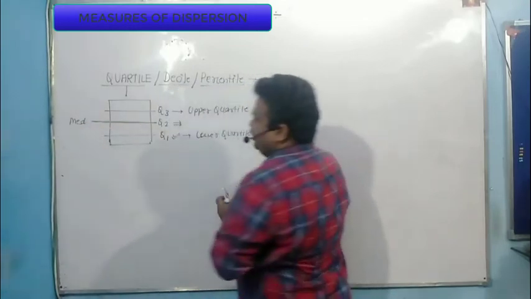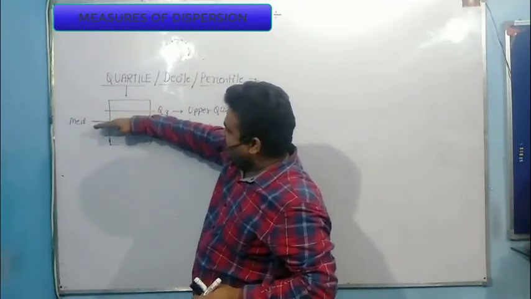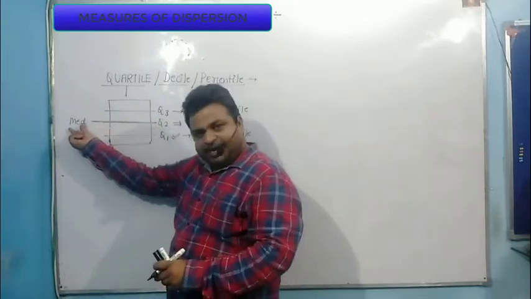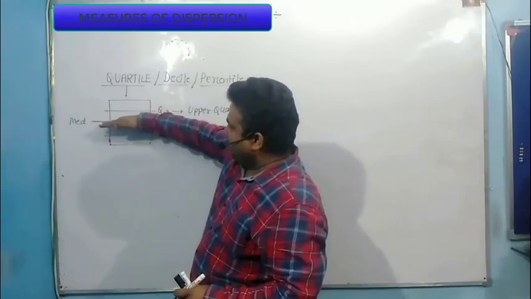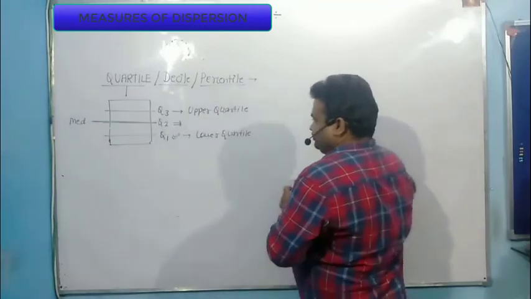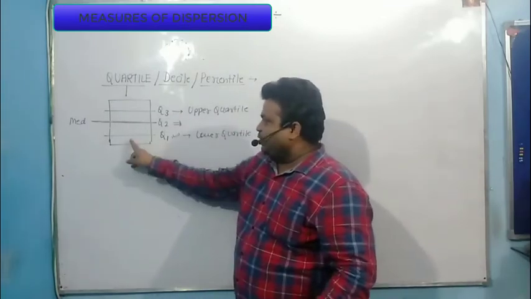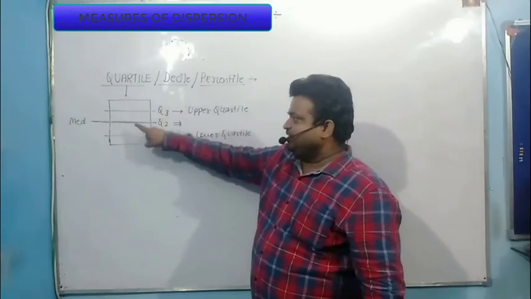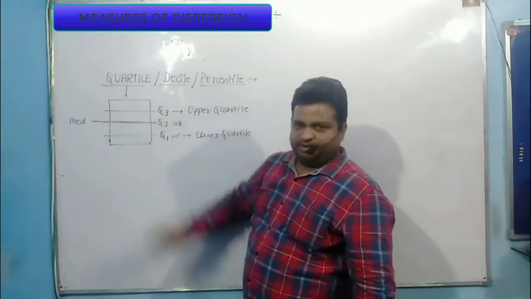Why is this Q2 equal to median? Because this cut divides the data set into two equal parts, lower part and upper part. So this Q2 is actually equal to median because it divides the data into two equal parts. Now, the lower quartile divides the data set into 1:3 ratio, whereas Q3, the upper quartile, divides the data set into 3:1 ratio, and this is 1:1, 50-50, right?